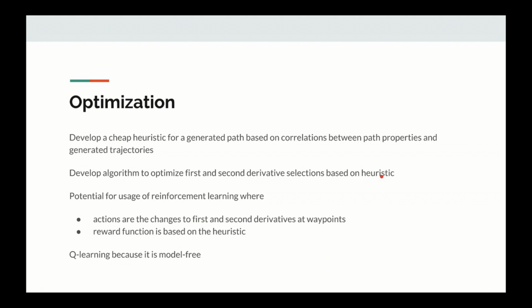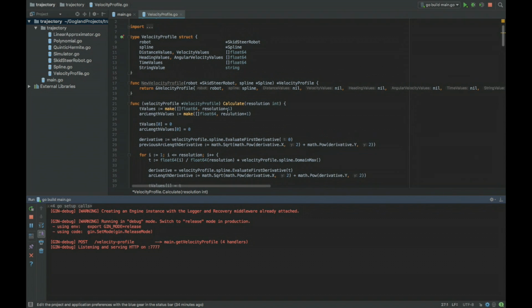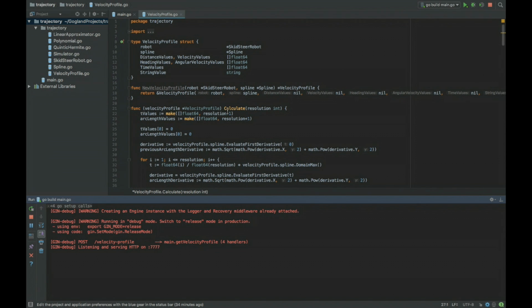So now for a demo of where I am right now on the project. Right now I have a server which is able to do all of the calculations described, from the path selection process and generating the splines, to the velocity profile generation, calculating a velocity profile for a given robot. And this server also exposes a basic API so it can be interacted with by a client.